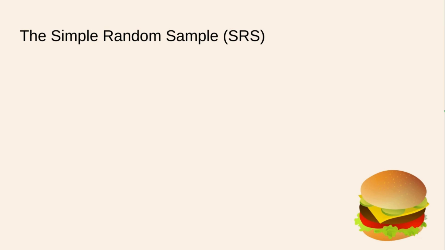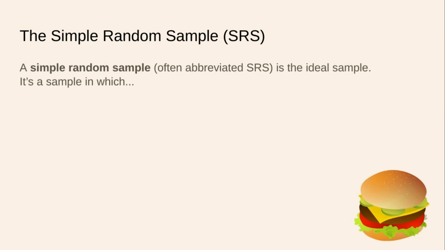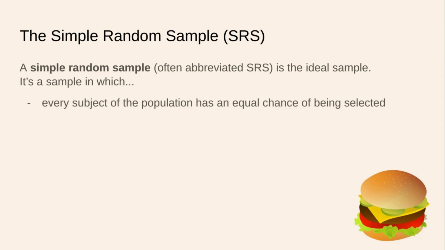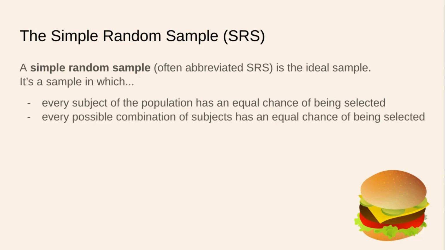We're going to talk about types of samples, starting with the gold standard of good sampling, the SRS, or simple random sample. A simple random sample, often abbreviated SRS, is the ideal sample. It is a sample in which every subject of the population has an equal chance of being selected. But wait, there's more. Every possible combination of subjects has an equal chance of being selected.